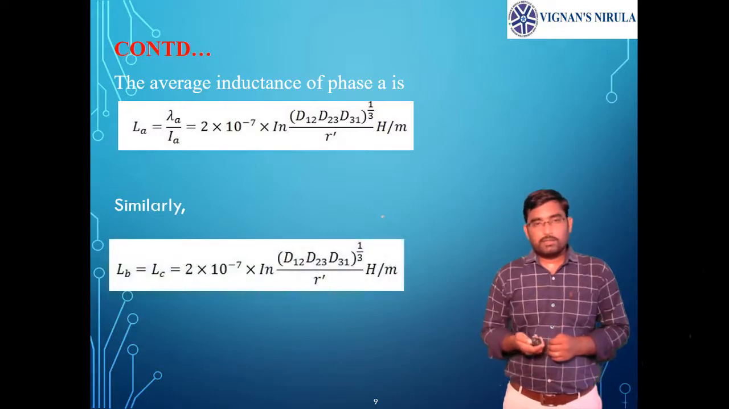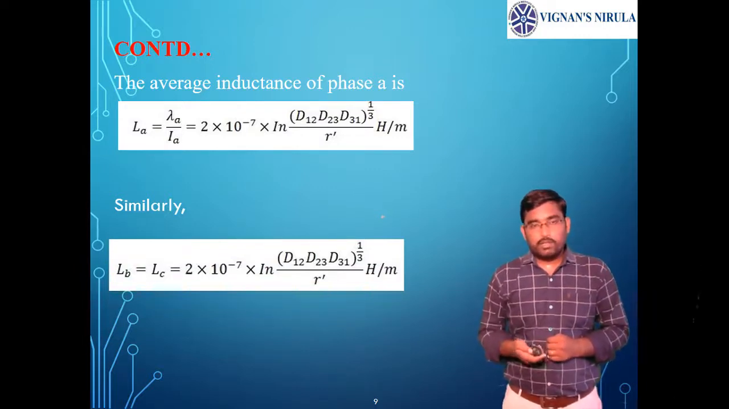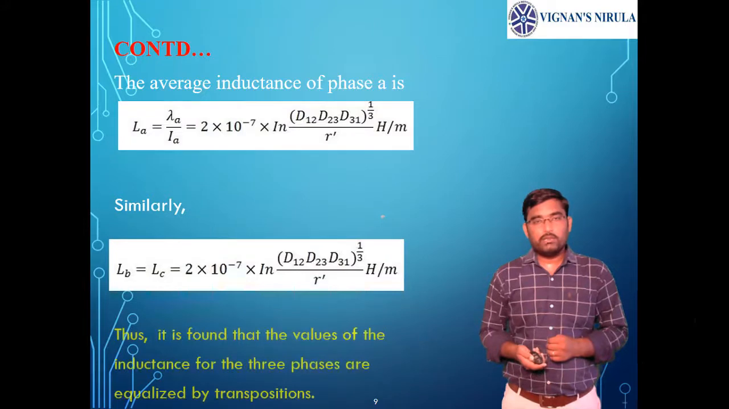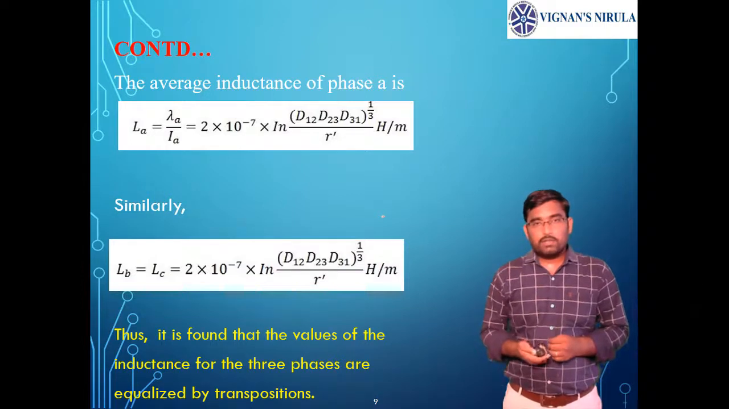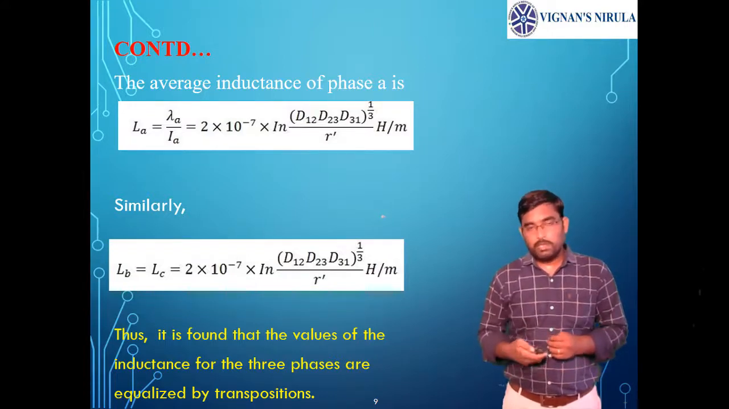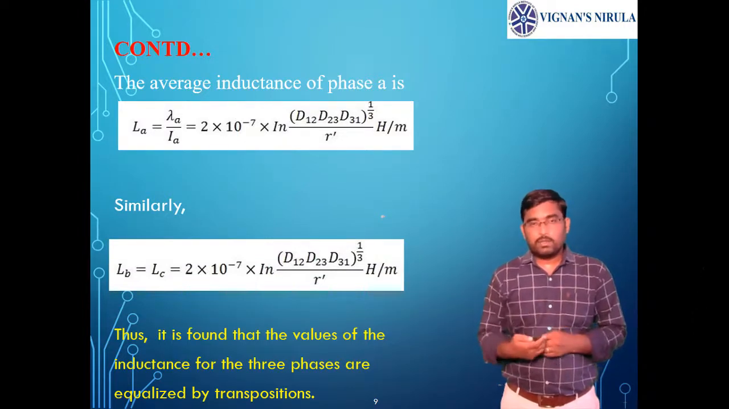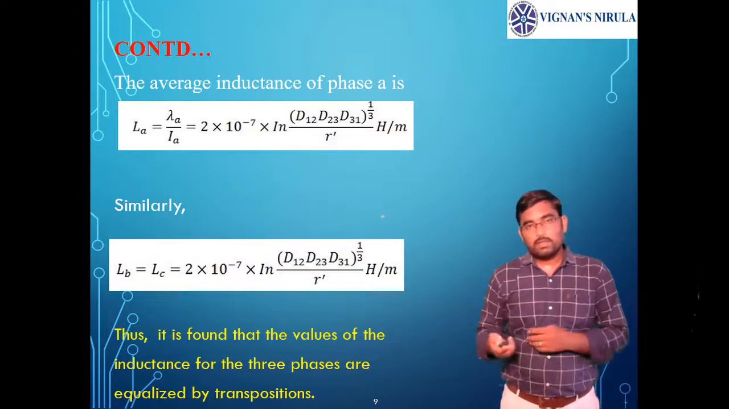Similarly, if you write the expression for inductance of conductors B and C, LB equals LC equals 2 into 10 power minus 7 into ln of (d12, d23, d31) whole power 1 by 3 by r dash, henries per meter. So in this way we can derive the expression for inductance. Here you can find that the average value of inductance of each and every phase is the same. If you see the formula, LA, LB, LC all are same. So by applying the transposition, we can get uniform inductances for all the phases, so that the voltage drops across all the phases will be uniform, and we will be getting balanced voltages at the receiving end side.